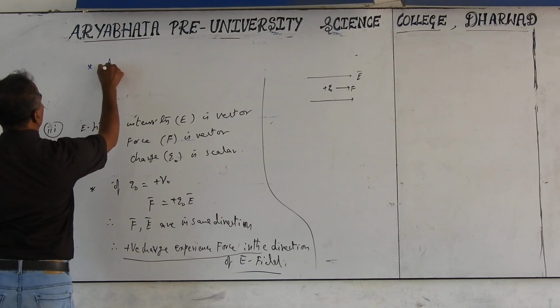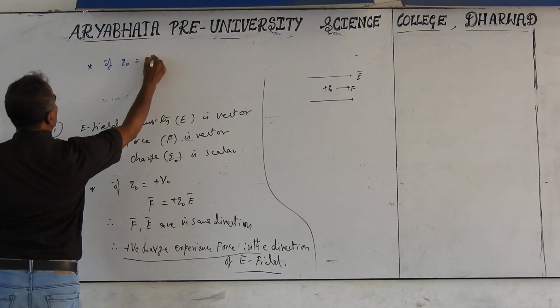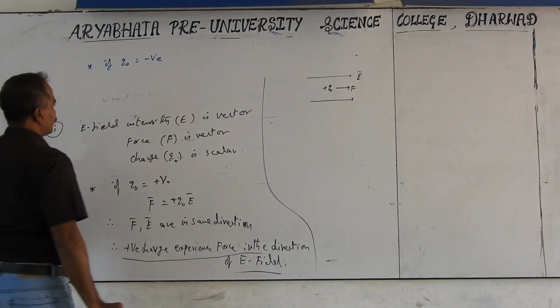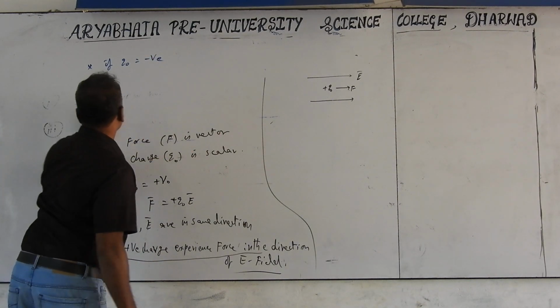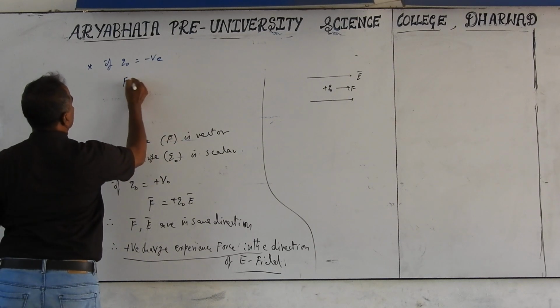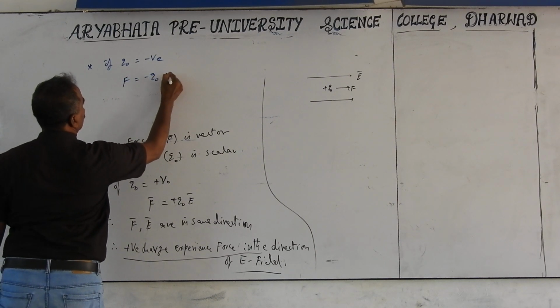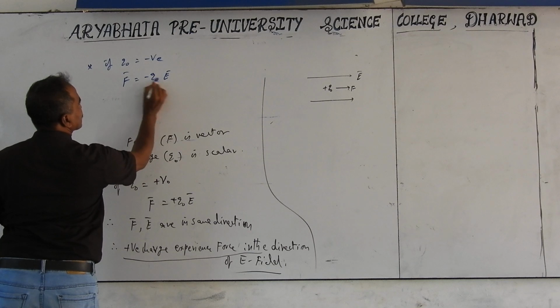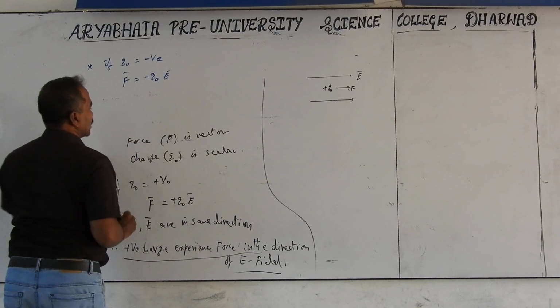Only if Q naught is negative, means negative charge again in the electric field, then what happens to the force? F becomes equal to minus Q naught into E bar. In vectors, minus term means F and E are in the opposite directions.